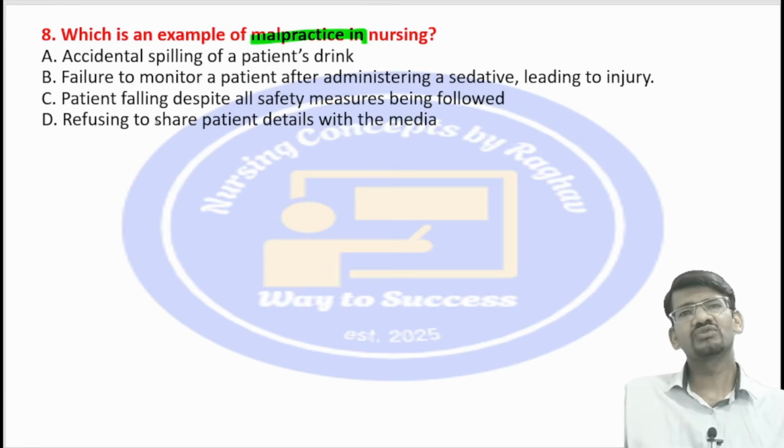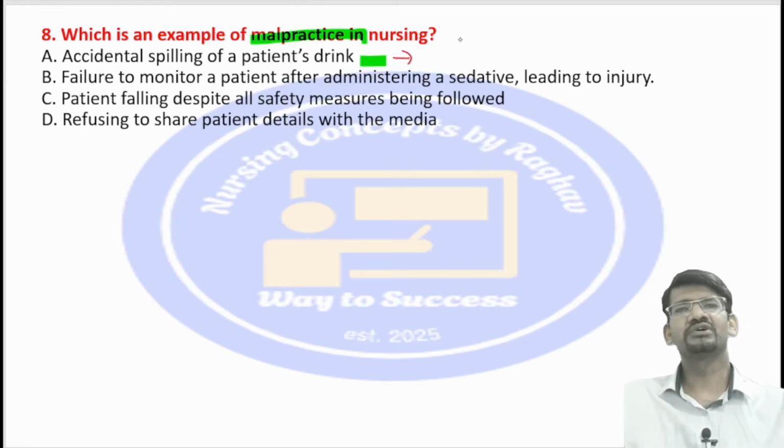See here, in the first option, accidental spillage of the patient's drink, it is not any malpractice over here. These kinds of things will happen. Spilling of the patient's drink, maybe water, juice, whatever it is, is not an issue. Malpractice means you should consider it as a legal issue. So spilling a patient's drink is not a legal issue.